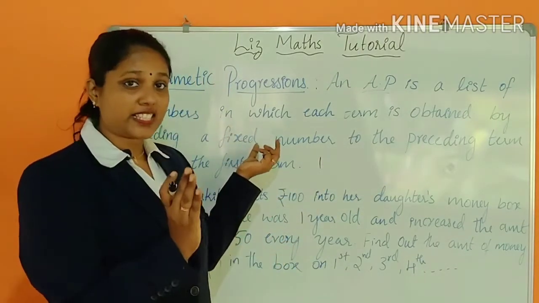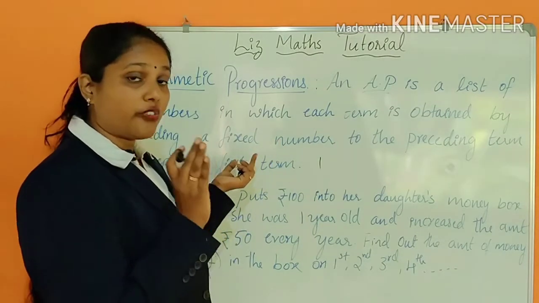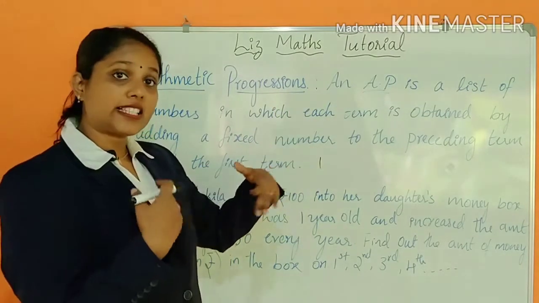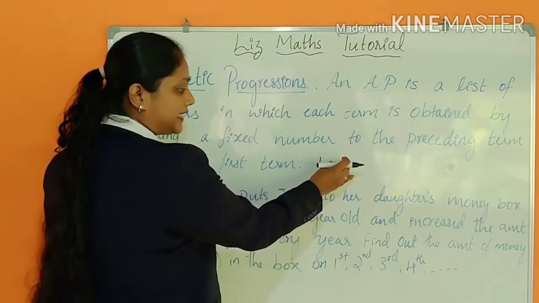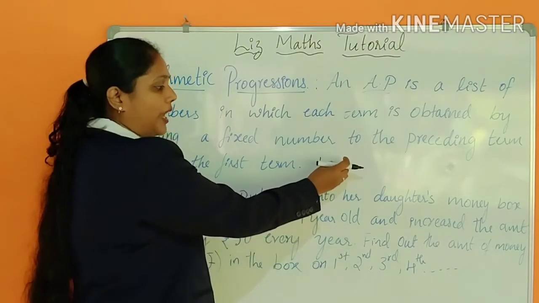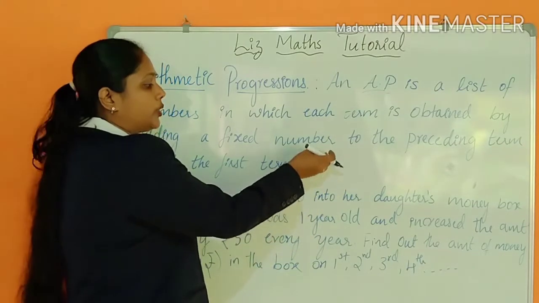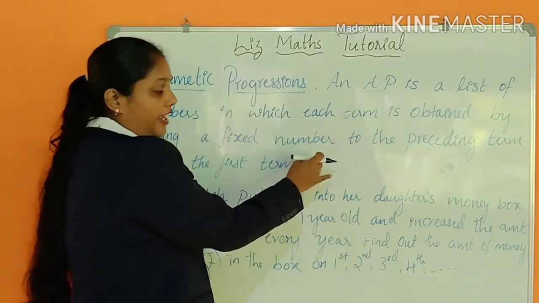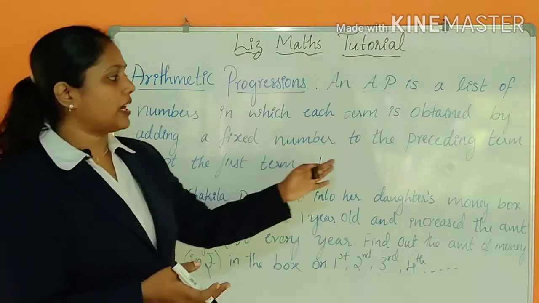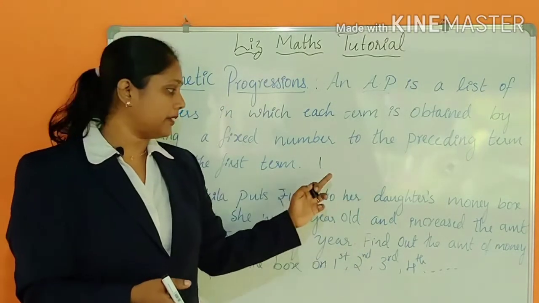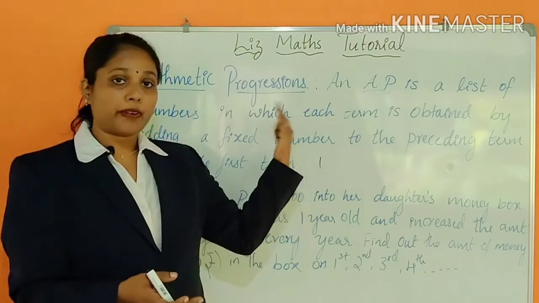By adding a fixed number to the preceding term. That means if I want to get the second number, we have to add some number to the previous number. Then we get the next number, the succeeding number. So we have to add to the preceding number, that is, the previous one of that number.